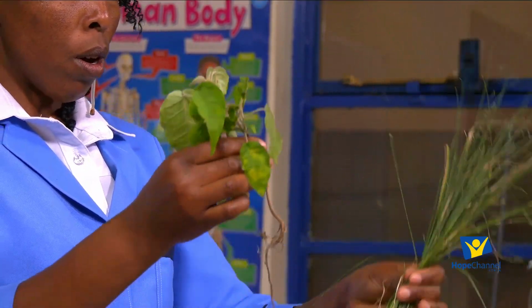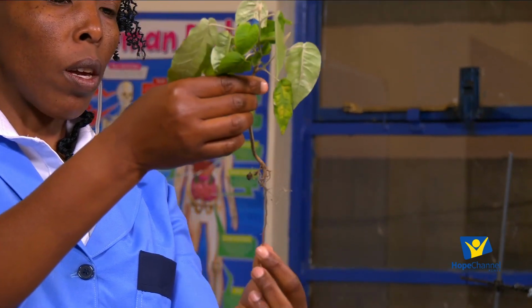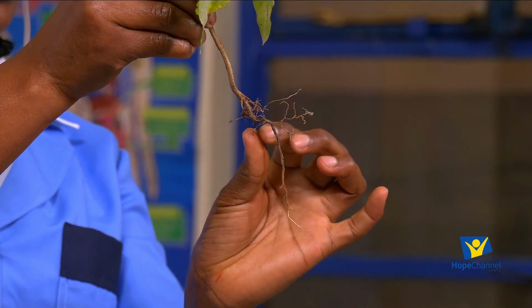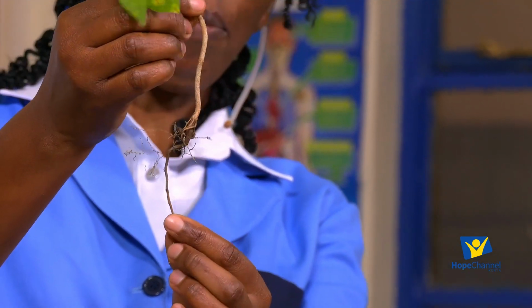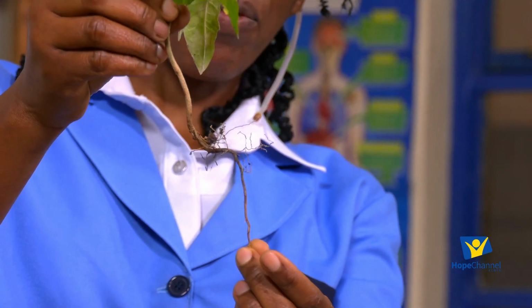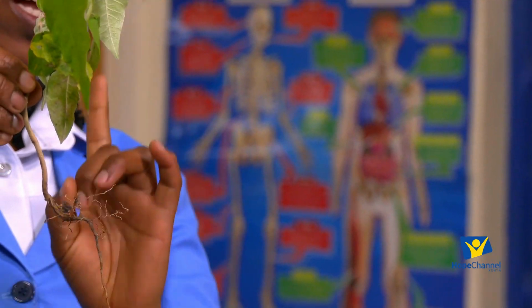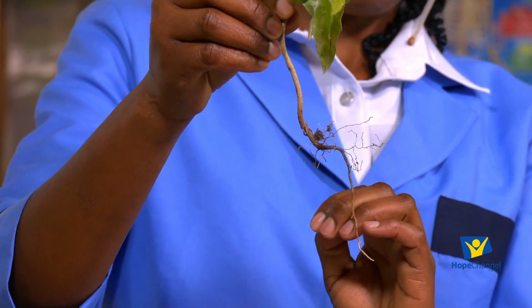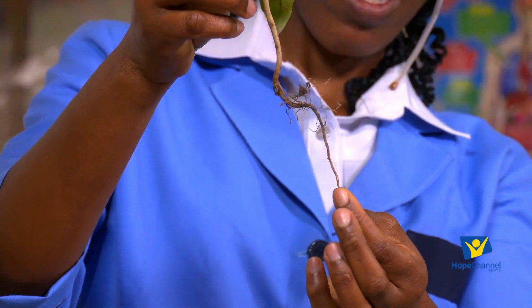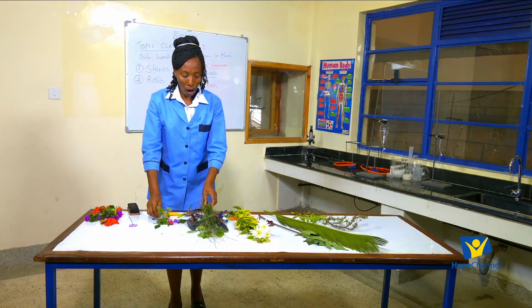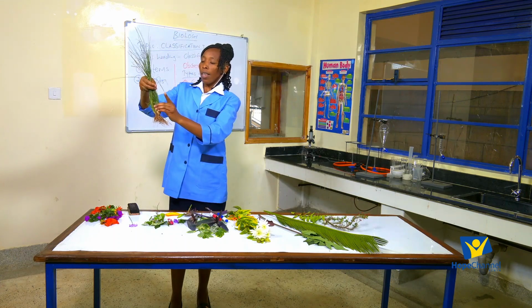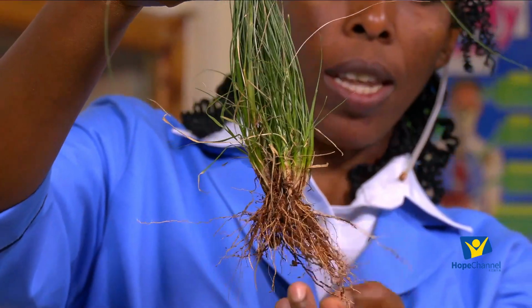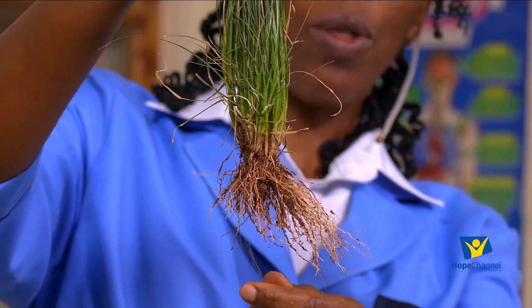Now, for example, which type of root is this? We call this taproot system. This is an example of a taproot system. Remember, we are saying that we can use the type of roots to place plants into different groups. So this is taproot root system. Then we also have this one. This is an example of fibrous root system.